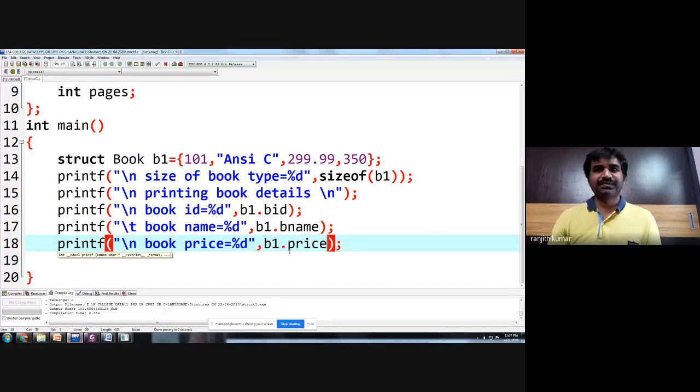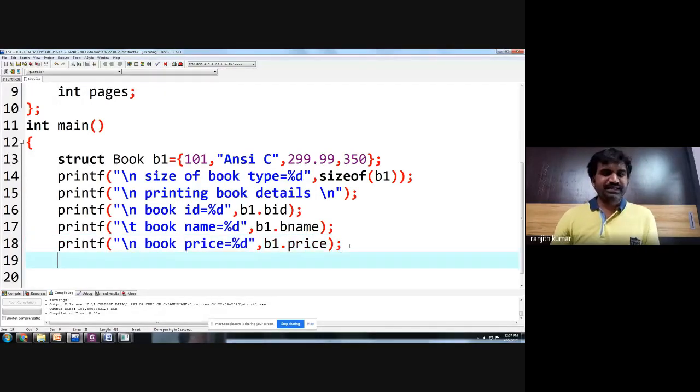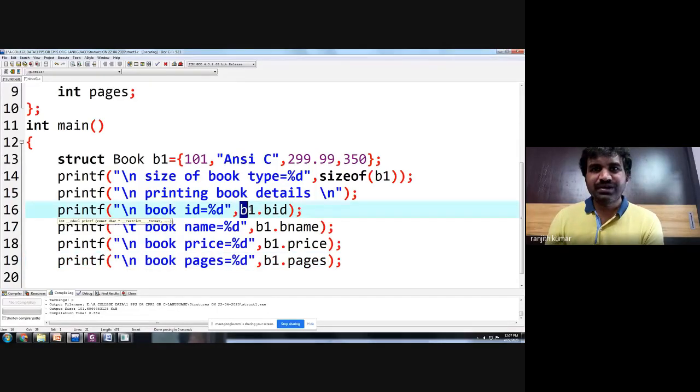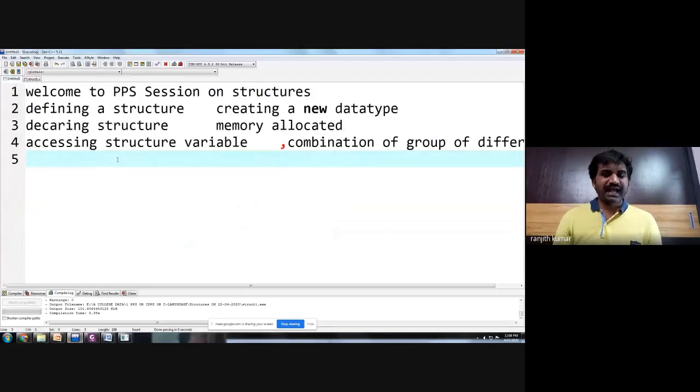How much? And how to print the pages? So if you observe here, the member of a structure is accessed using the dot operator. So what is the syntax here? Variable name dot member. So how to access the structure here? Accessing a structure, syntax is